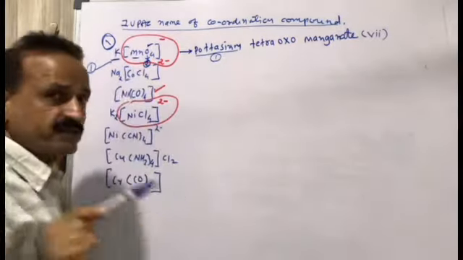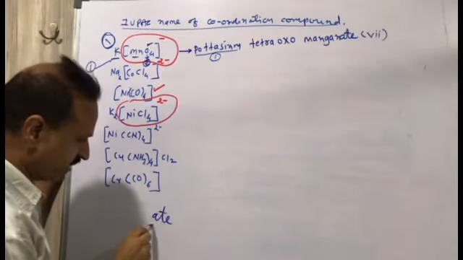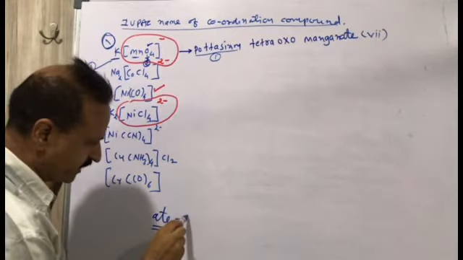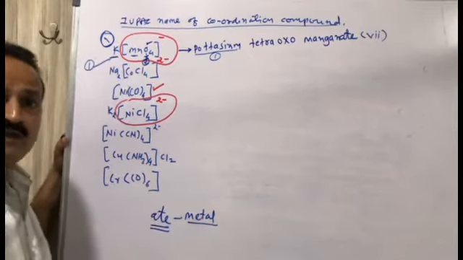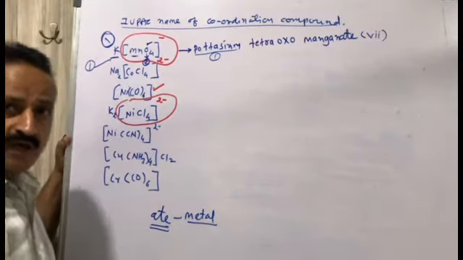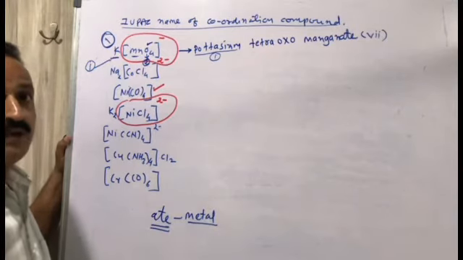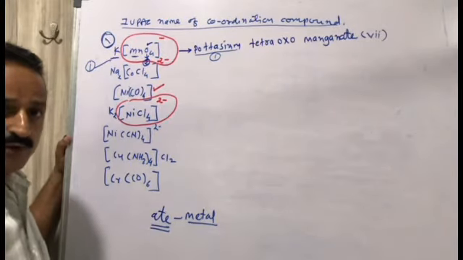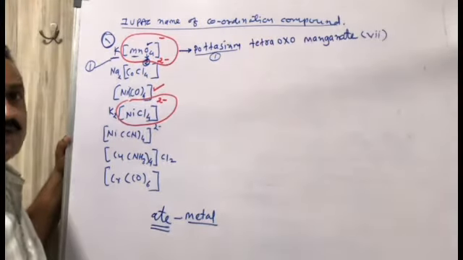The suffix ate is attached to the metal if the complex ion is negative. For neutral and positive, there is no rule. The name of the metal will be directly written.